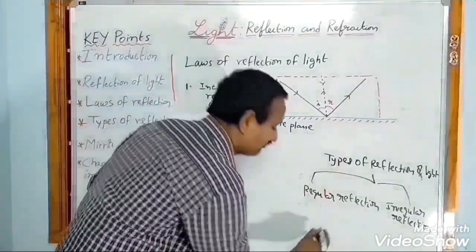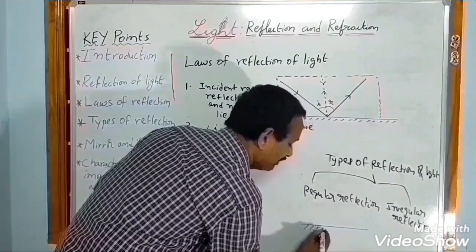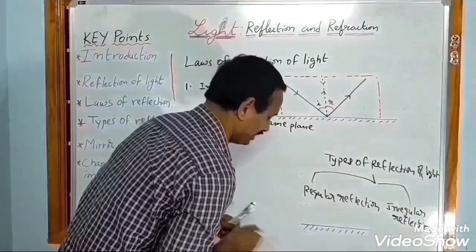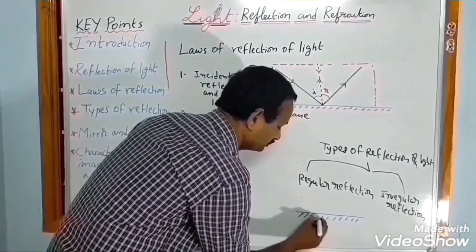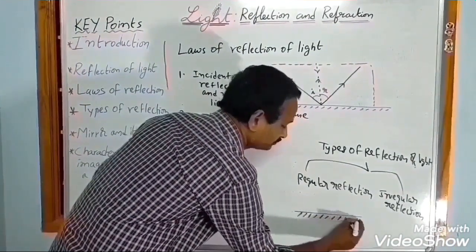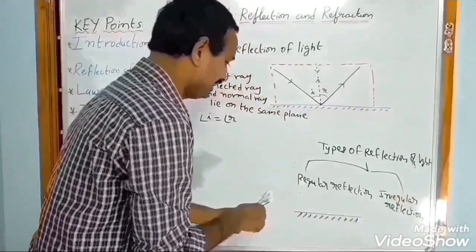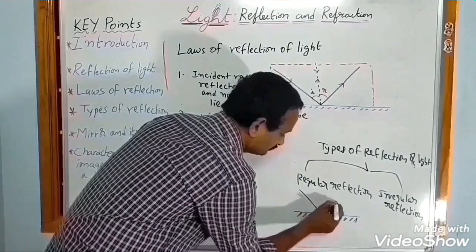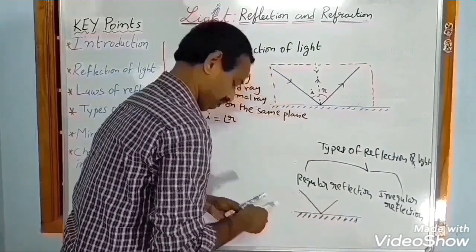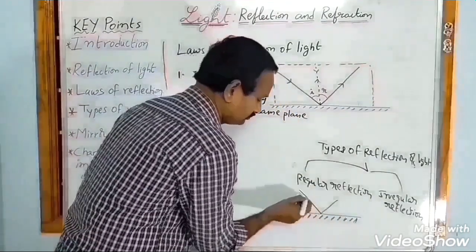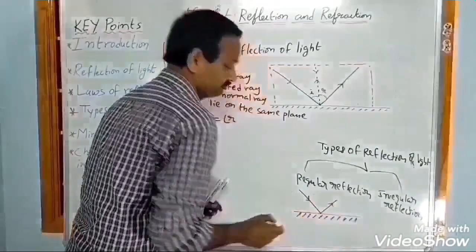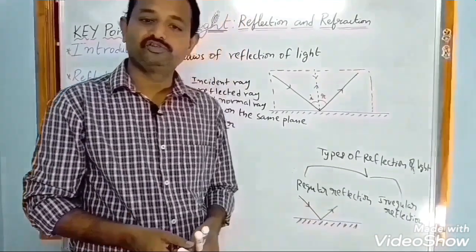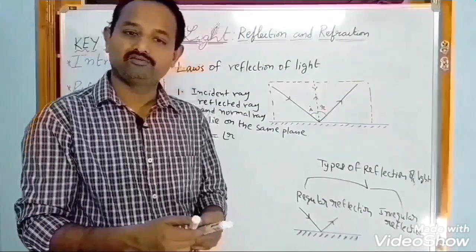For example, if reflection takes place on a plane mirror, then you will get regular reflection. If reflection takes place on a rough surface, we will get irregular reflection.